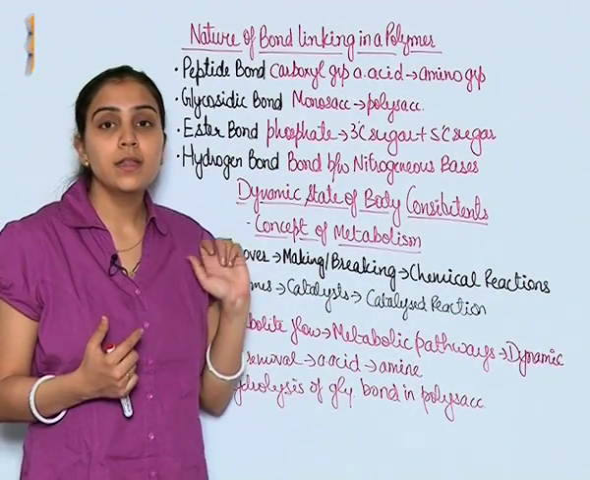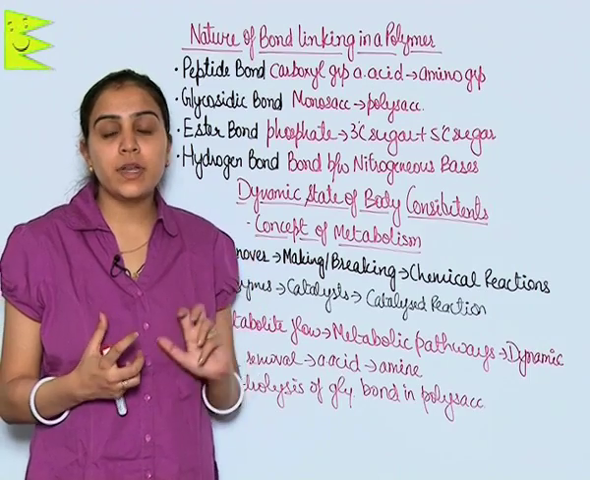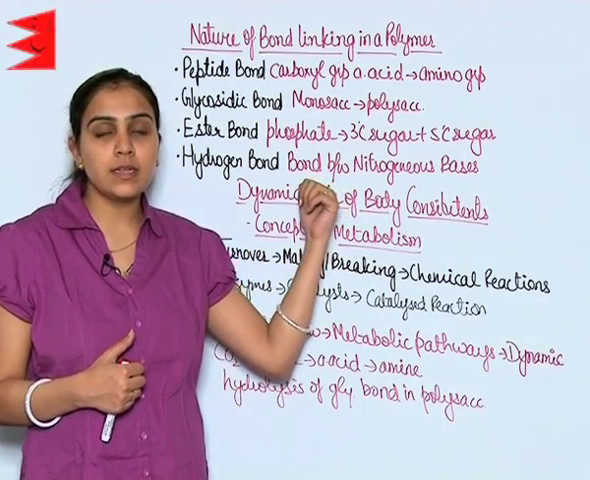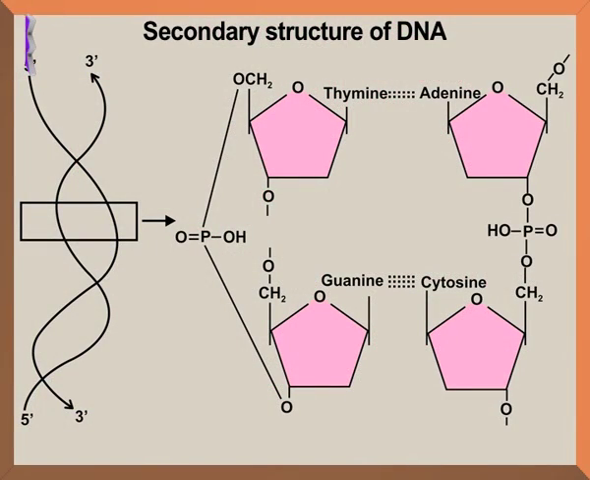Hydrogen bond. The bond between different nitrogenous bases is a hydrogen bond. You can see in the diagram the bond between A and T, the bond between U and C. You can see in the diagram.